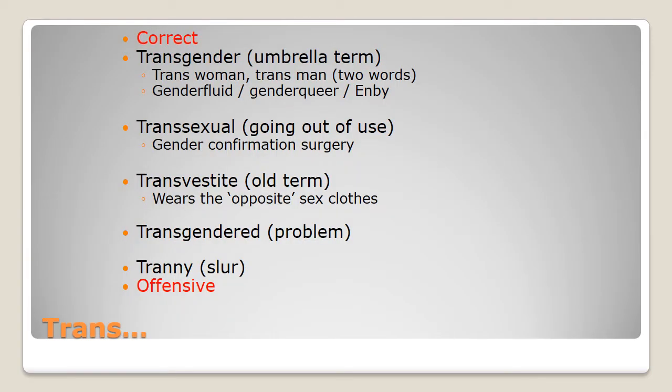Terms starting with trans. At the top we have the most correct modern terms. Transgender is an umbrella term, meaning it refers to a large number of different people. We've got trans women, trans men, gender fluid, gender queer, and enby, that's slang for non-binary people, all within that umbrella. An older term that's going out of use is transsexual. That refers to people that have had gender confirmation surgery, meaning transsexual people are underneath the transgender umbrella.